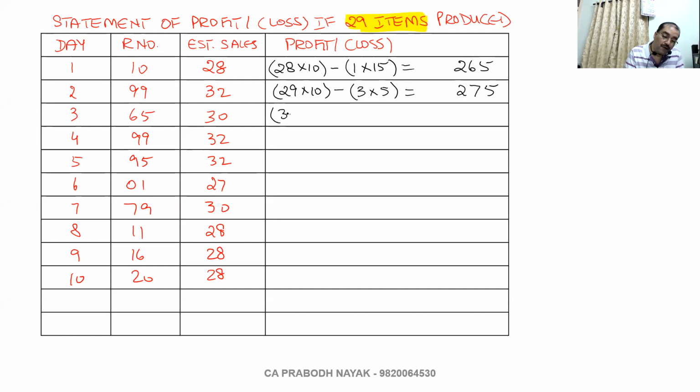And this is 30 into 10. But I cannot sell 30 now. I have manufactured only 29. So 29 into 10 minus 1 into 5. Penalty. So 290 minus 5, 285. Next one.